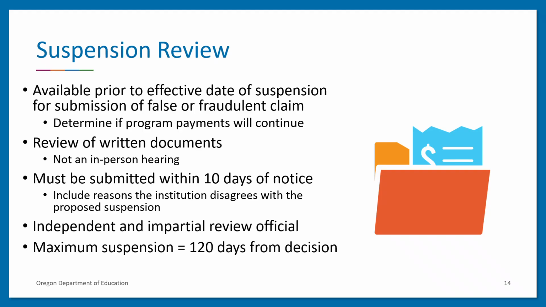If an institution wants a suspension review, it must send a request to the suspension review official within 10 days of receipt of the notice of proposed suspension. The appeal request should include the reasons the institution disagrees with the proposed suspension. The institution may submit documentation to support its appeal. The suspension review official must be an individual who is independent and impartial. ODE-CMP must be notified immediately of the institution's request.